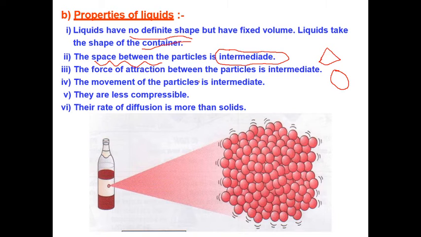The force of attraction is also less as compared to the solid, but more as compared to the gas. So the movement of particles is also intermediate as compared to the solid and gas. They show more compressibility as compared to the solid, but less compressibility as compared to the gas. So the rate of diffusion is more as compared to the solid, but less as compared to the gas.